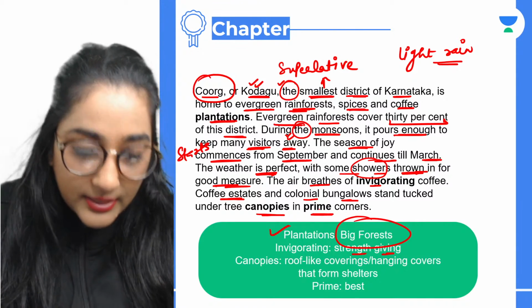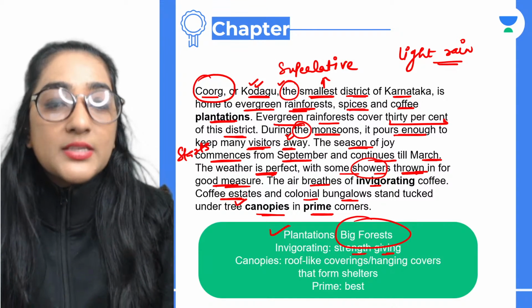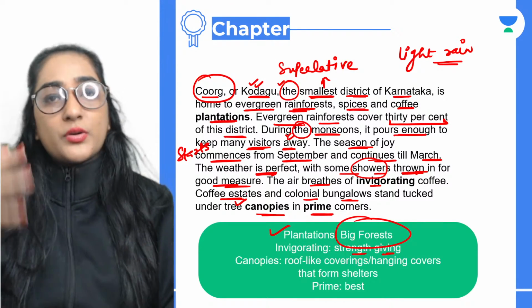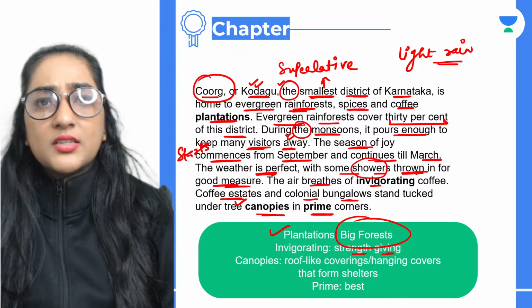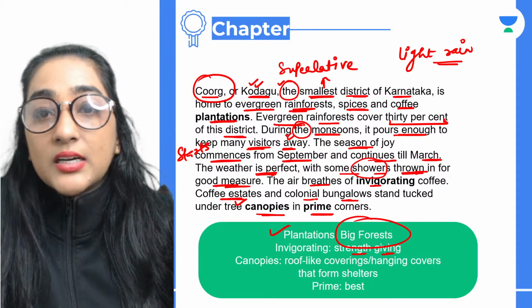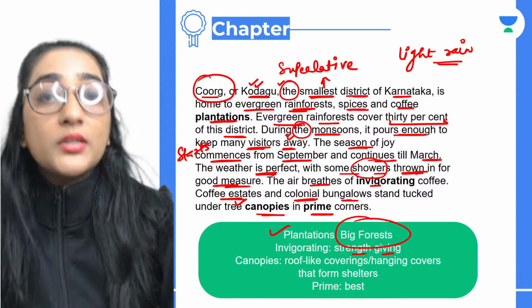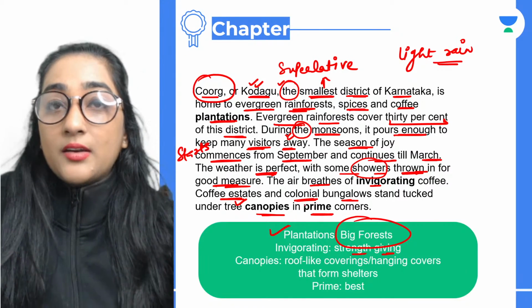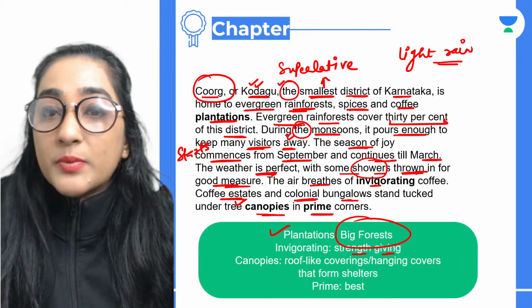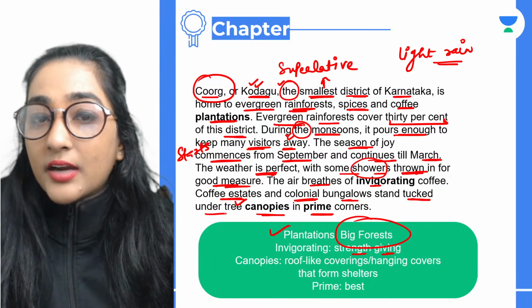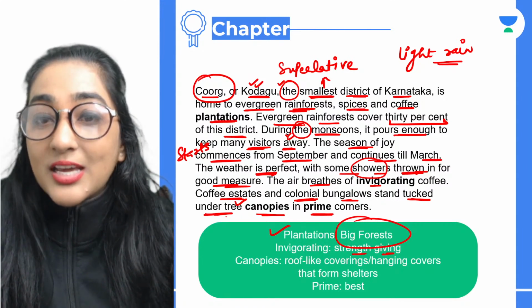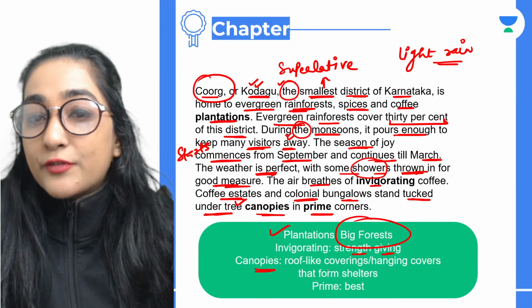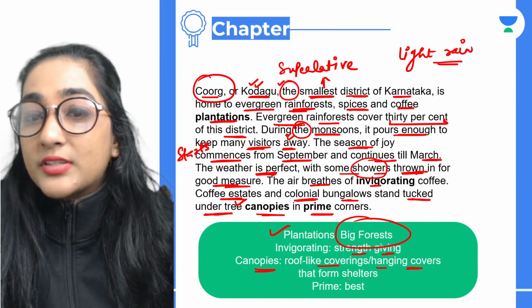Come on. See, a coffee estate is basically an extensive area of land, usually which has got a lot of big, large houses. And the colonial bungalows, that means all the colonels who were living there, who belonged to wars, and they were now settling there. So all those places stand tucked under tree canopies. Canopy basically refers to roof-like coverings, hanging covers that form shelters.